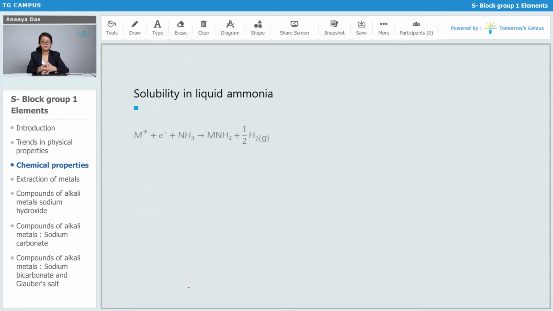This reaction happens when the solution is left to stand. That is, if alkali metal is dissolved in ammonia and the solution is left to stand for some time, this is the reaction that happens. Eventually hydrogen gas is evolved and metal amide is formed. Because of this, on standing, the solution becomes diamagnetic because the electron is then eaten up by the ammonia.